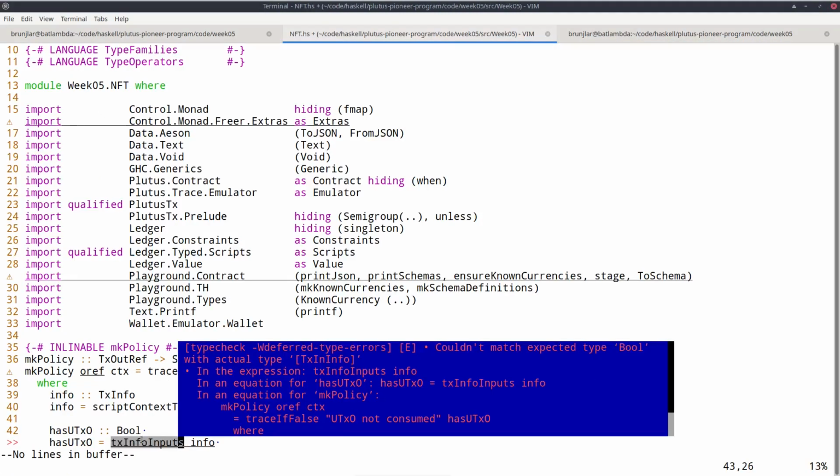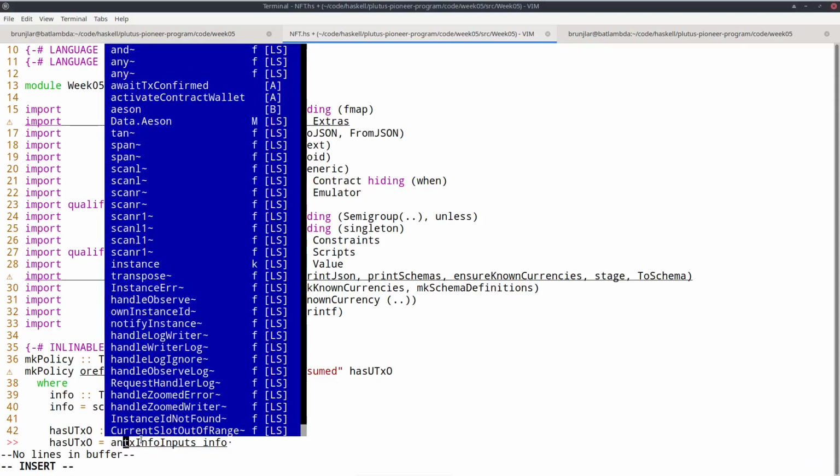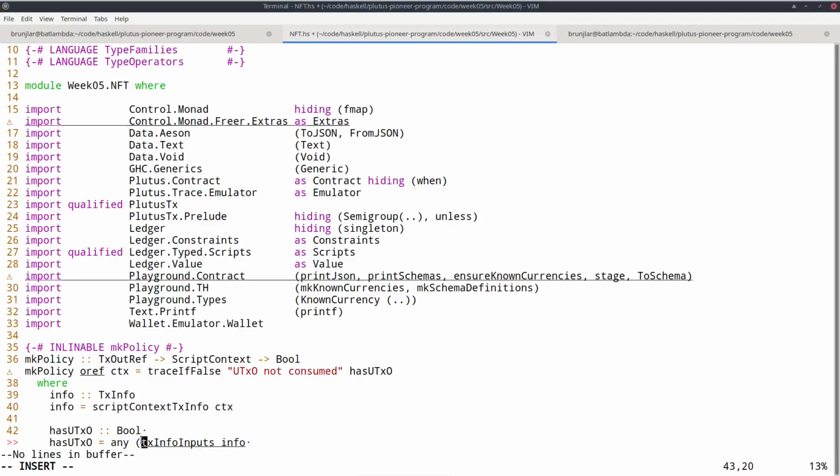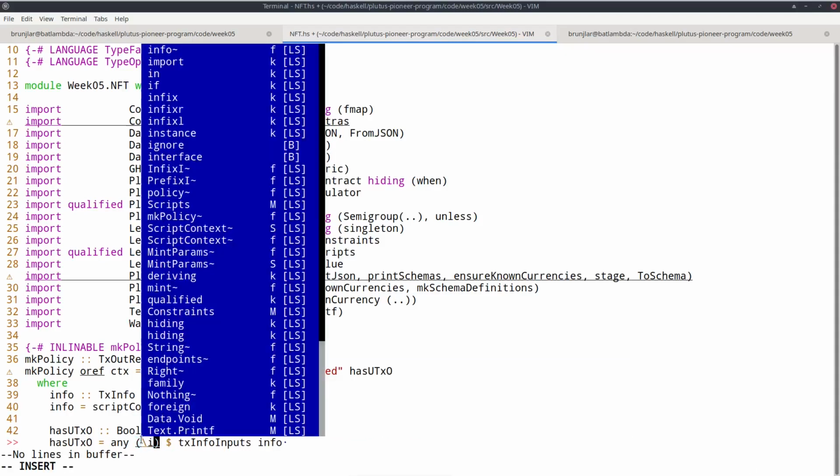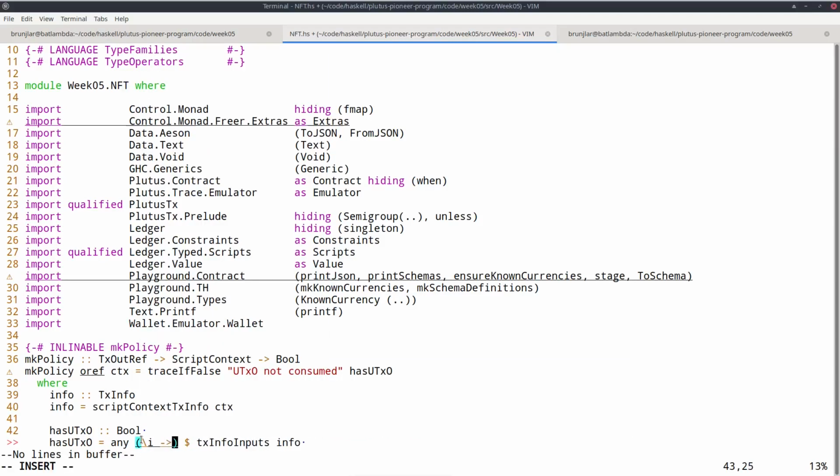So we can use that. So we just need the right condition. Any, now we need some condition that checks all the inputs, and we apply this to the list of all inputs. So now, given an input, when are we happy with it?